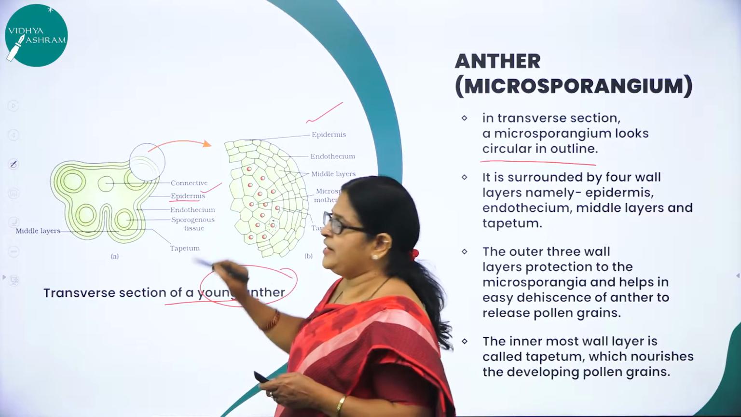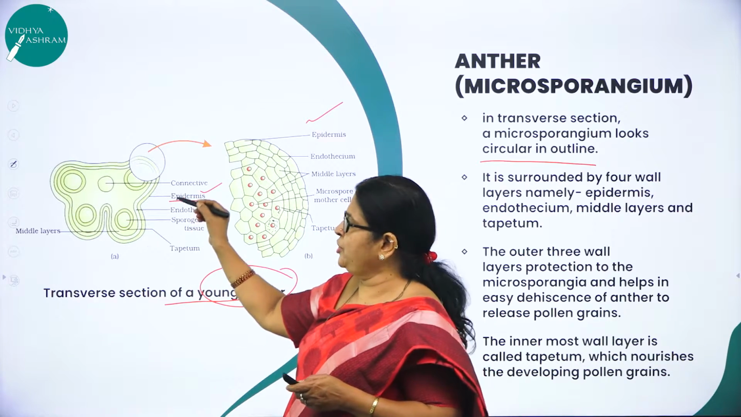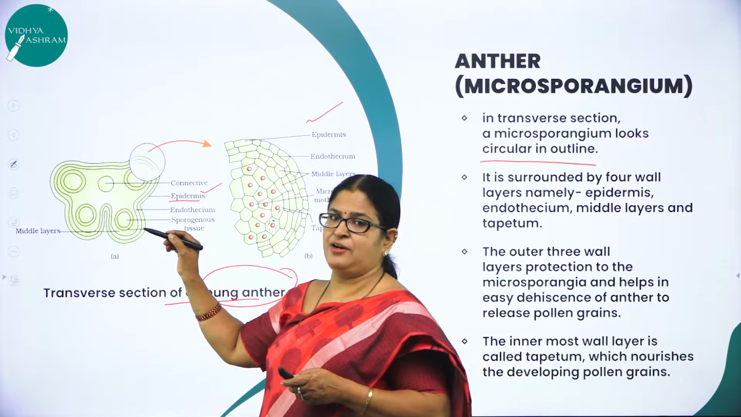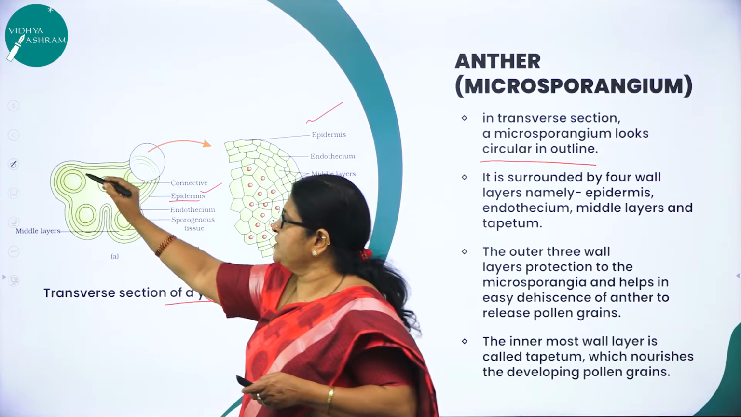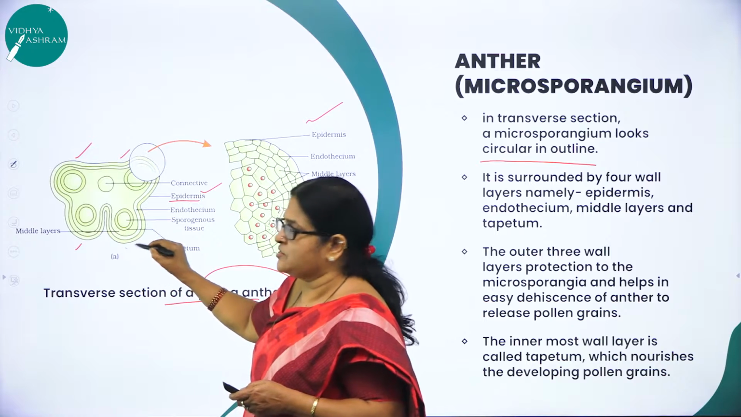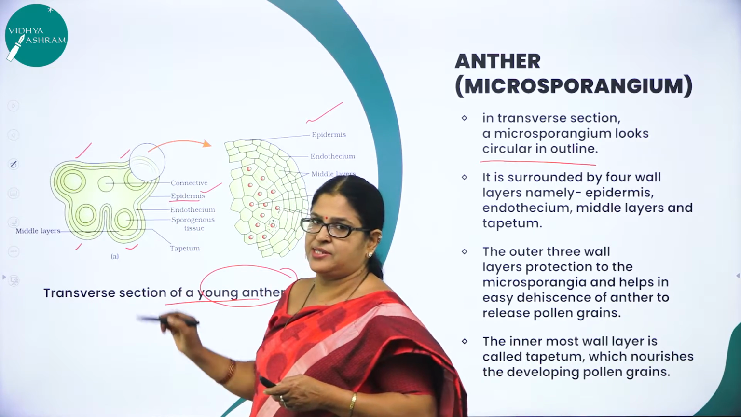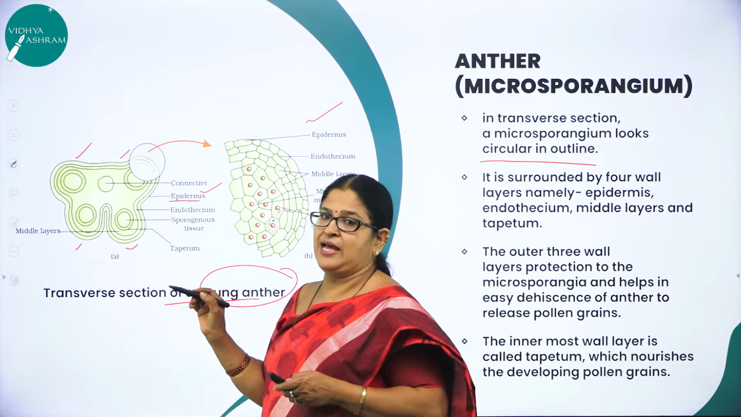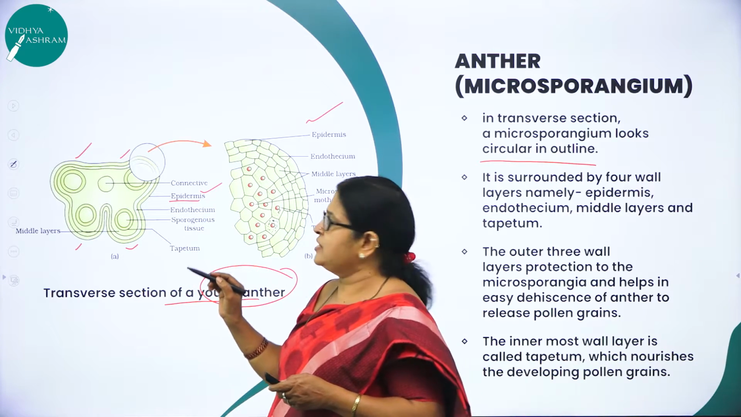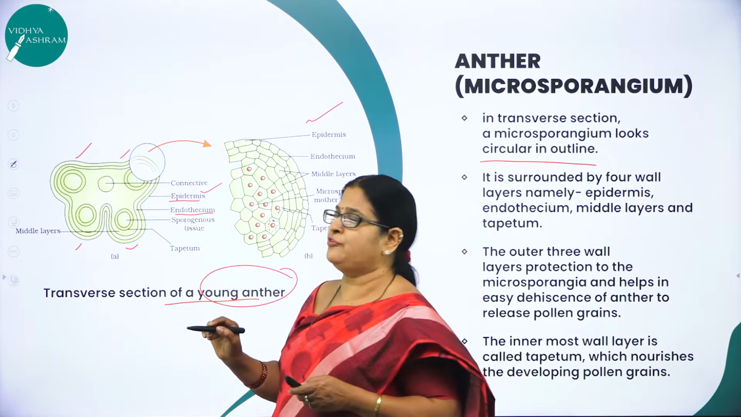One is called epidermis. Hope you remember I told you that each anther is a 4-sided structure. You can see a 4-sided structure consisting of what? 4 microsporangia located at the corners, right? So this anther, TS of young anther, consists of 4 layers. What are the 4 layers?